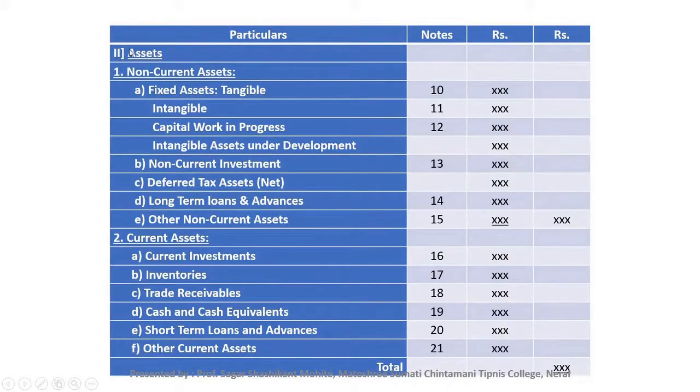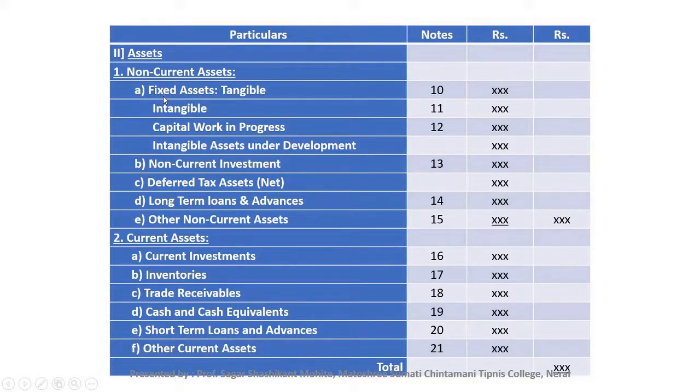And this is the second major heading, that is assets. In the assets there are two main heads, that is non-current assets and current assets. In the non-current assets there are 5 subheadings: fixed assets, non-current investments, deferred tax assets, long-term loans and advances, and last one other non-current assets.